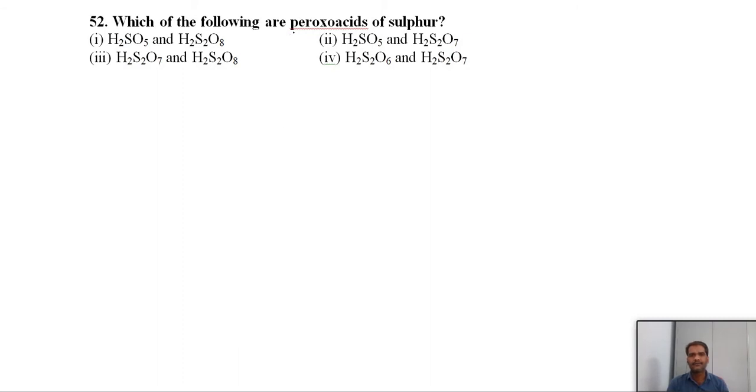Second one, which of the following are peroxy acids? Peroxo or peroxy acids or peracids of sulfur. We know that we have two, permonosulfuric acid or peroxidisulfuric acid, that is H2SO5, H2S2O8. These two are the peroxy acids. In the second option, only first one is a peroxy. Here this is a peroxy and here nothing is there. So first one is, both are having peroxides.